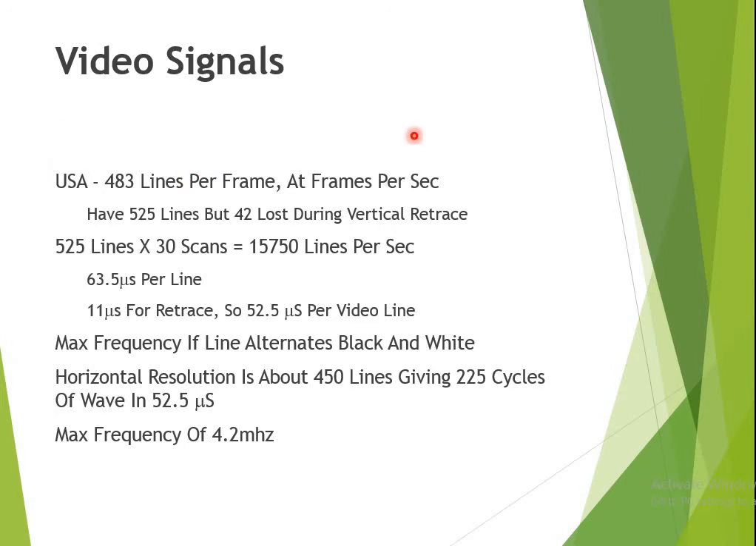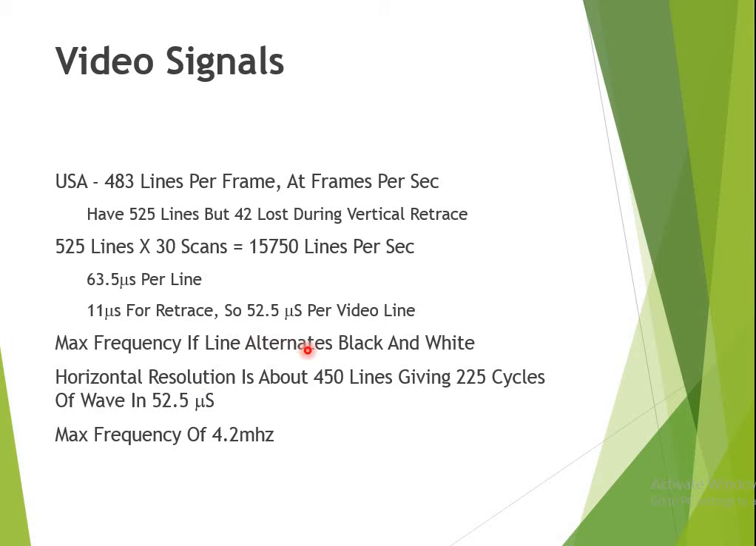The second one is the video signal. A video signal is a signal which consists of pictures. Here I have given you some examples of a picture signal. In the USA, the video signal is represented by 525 lines per frame at 30 frames per second, but 42 lines are lost during vertical retrace. 525 lines into 30 scans equals 15750 lines per second. So this is the representation of a video signal in the case of the USA.